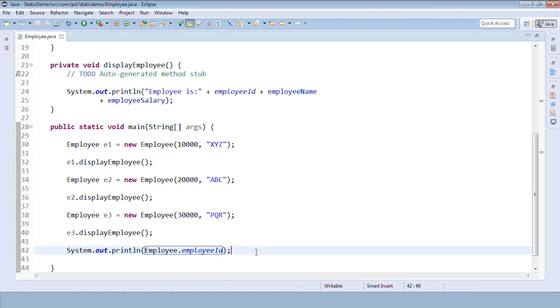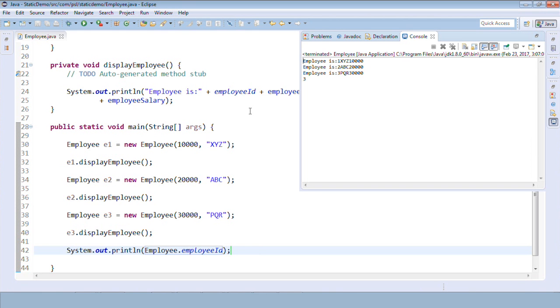So static members can be accessed directly on the class name. That's the benefit we get with static. Okay? And it will always give you the recent updated value. Getting it? And the current recent updated value is 3. Fine, because only one copy is created. It is not instance dependent. Remember this. Okay?